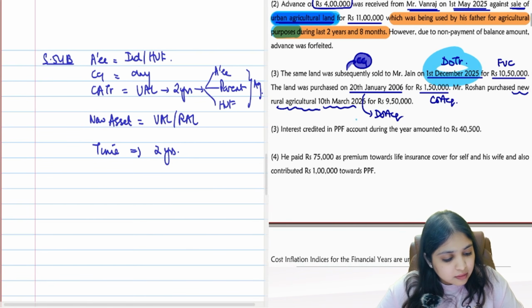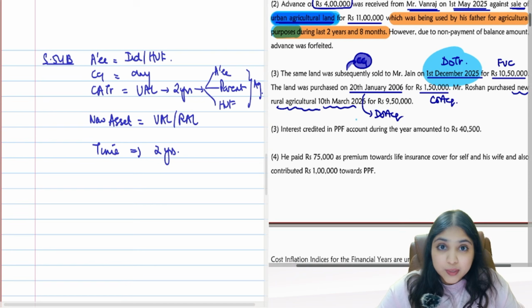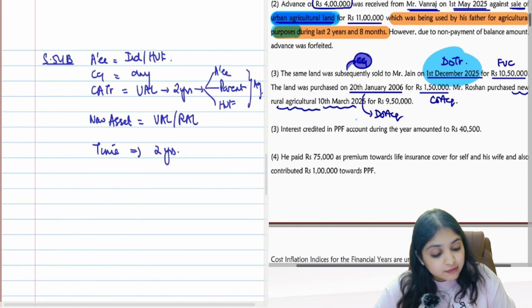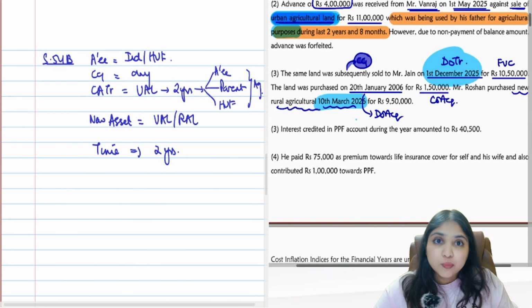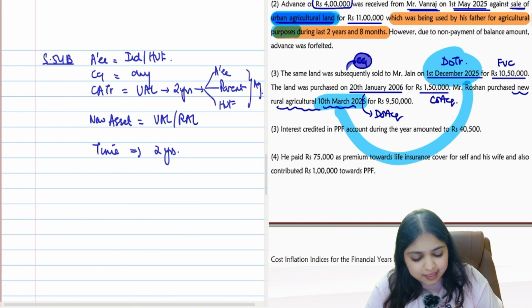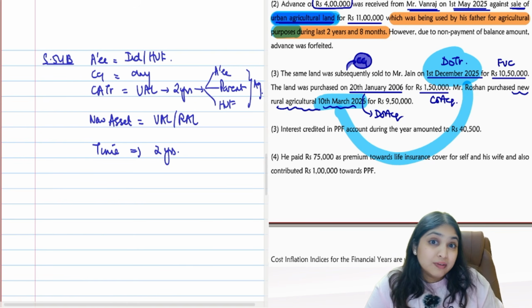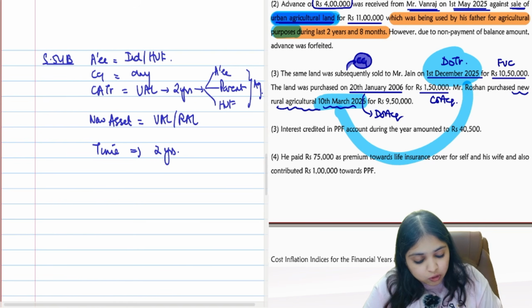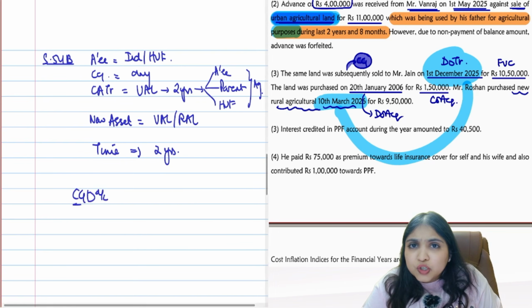See, when did we sell the land? 1st December 25. This is the date of transfer. When did we buy the new land? 10th March 26. So did we buy the land within 2 years from the date of transfer? Yes, guys. All my conditions seem to be fulfilled. 54B exemption I will get. But before giving the exemption, I will also check whether CGD account will be relevant over here.